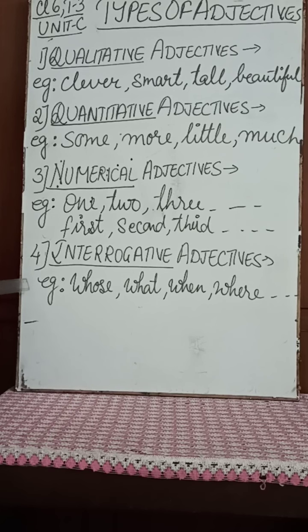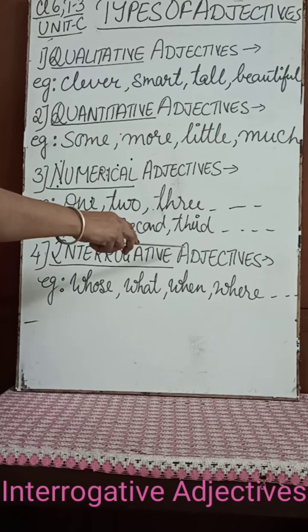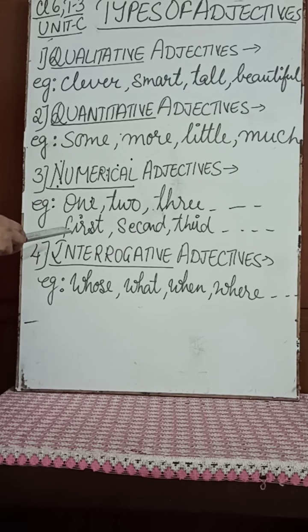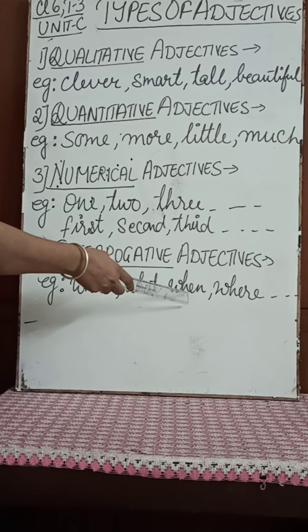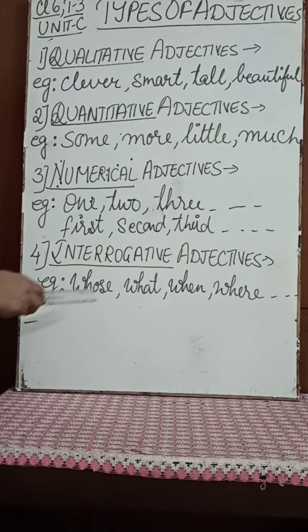Then the fourth category is interrogative adjectives. Interrogative means question words, right? Examples: whose, what, when, where, how, which. So they are the interrogative adjectives.